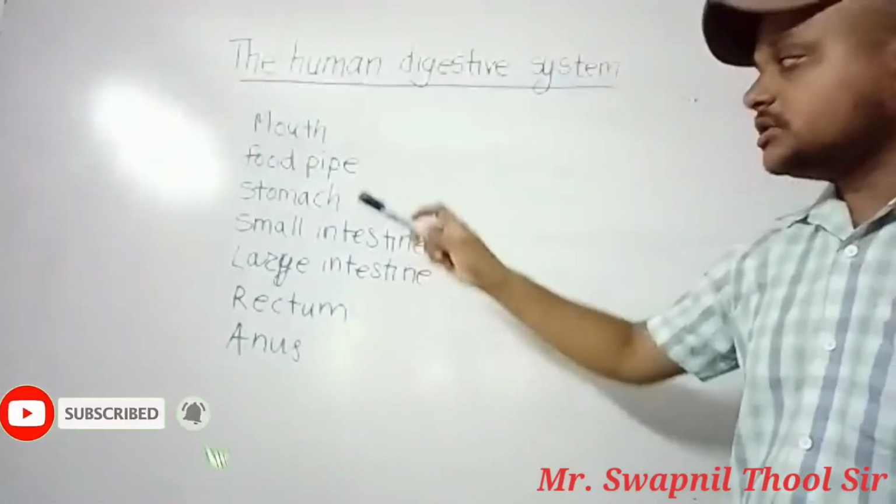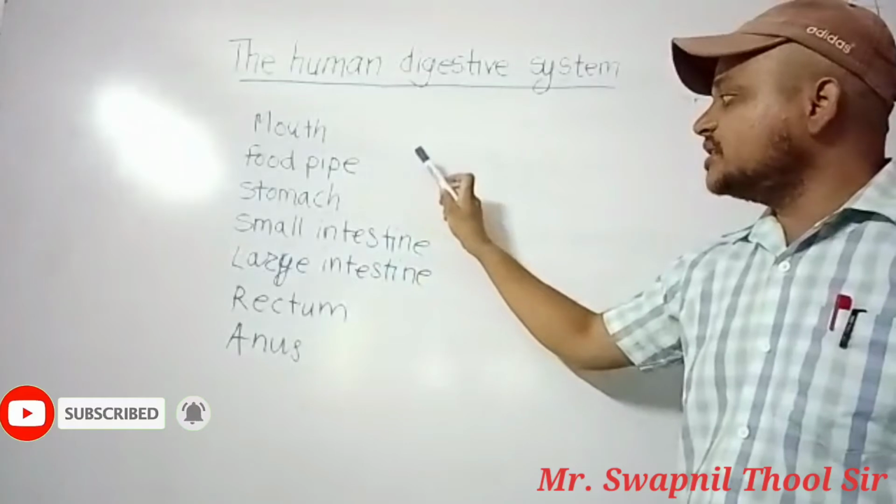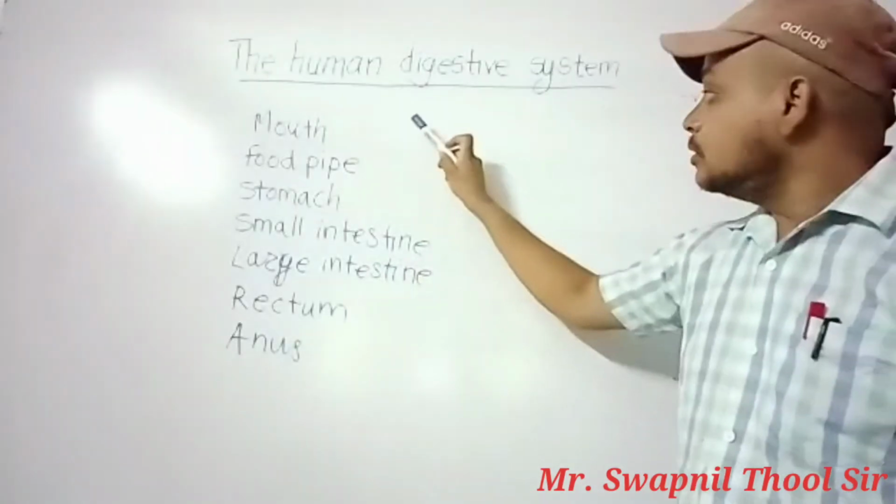So these all are the parts involved in the digestion of humans.